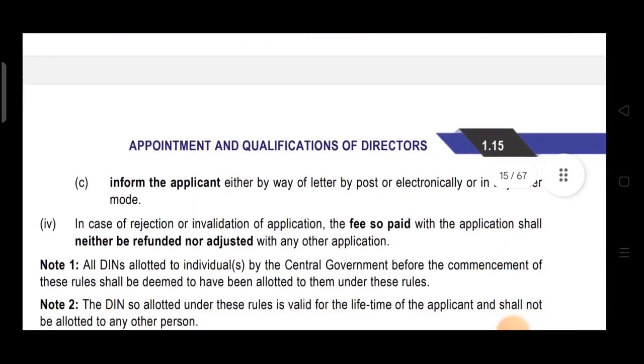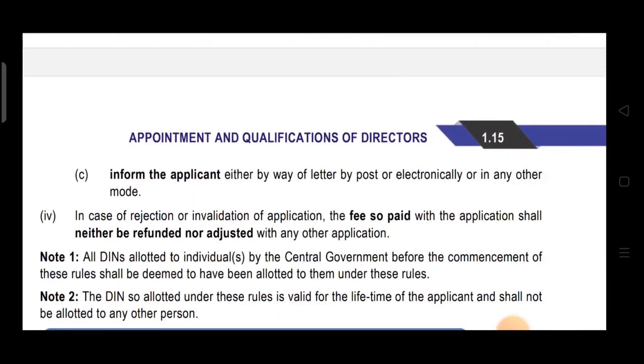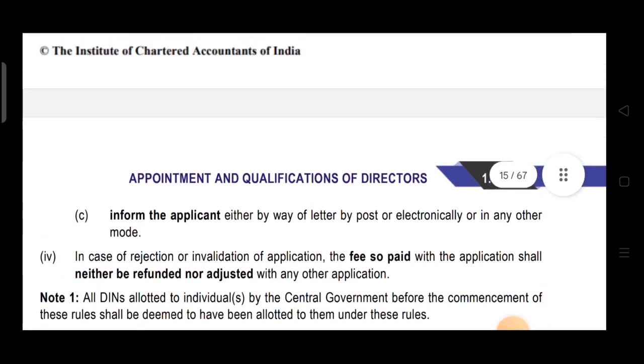Now point number 4, procedure number 4. In case of rejection or invalidation of application, the fee so paid with the application shall neither be refunded nor adjusted with any other application. Means in case your application is rejected, what could be the reason for rejection? A rejection reason could be, if you don't rectify the defect within 15 days, then your application can be rejected.